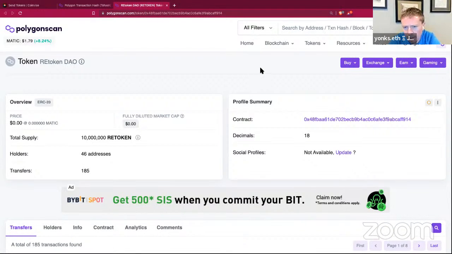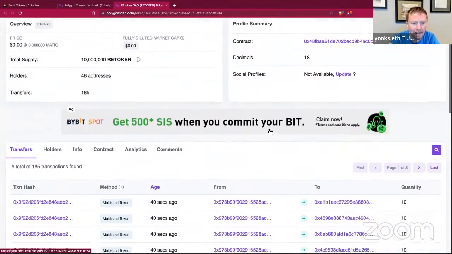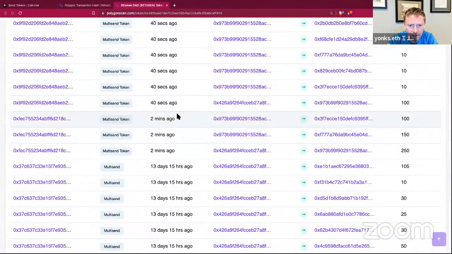And this is something that I need to take as an action item, to update the social profiles. I'll do that momentarily, but let me go ahead and take a look here at the transfers, because this is what I was wanting to get right here, this multi-sig transaction.